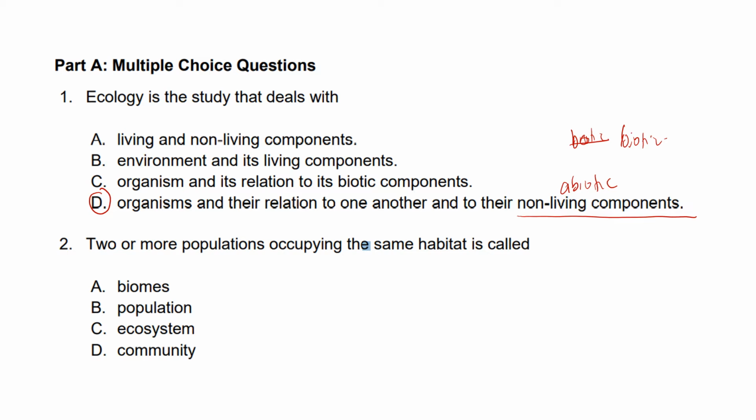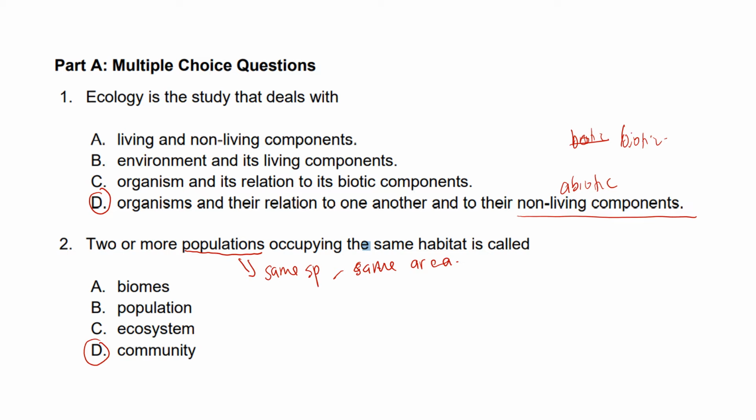Question 2. Two or more populations occupying the same habitat is called a community. A population consists of individuals of the same species that live in the same area at the same time. When a habitat has two or more populations that live in the same area, it is known as a community.